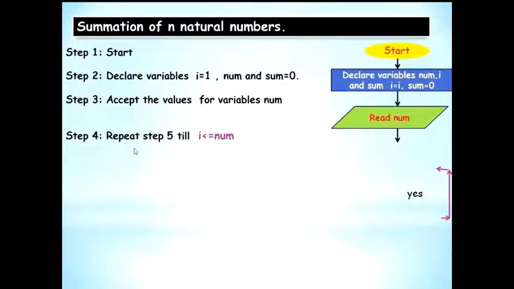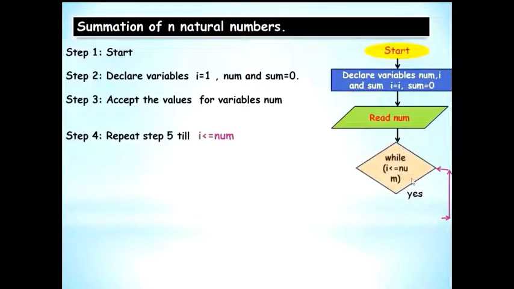Now step 4 says that you have to repeat a step, that is step 5, till a certain condition is met. Now a condition over here is denoted in pink. So whenever you have conditions, you have to make a point to use a rhombus or a diamond. So over here, while I is less than equal to num, now that is a deciding condition.